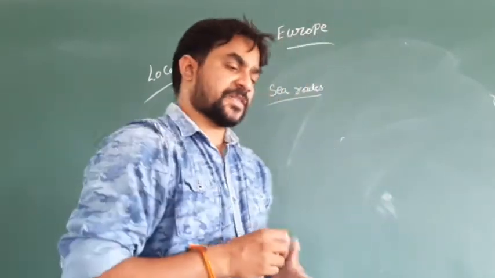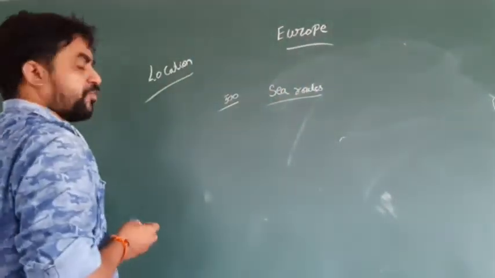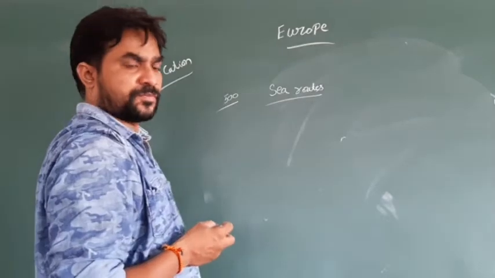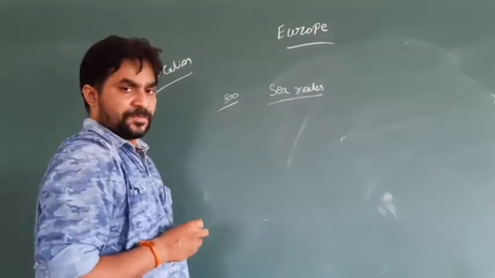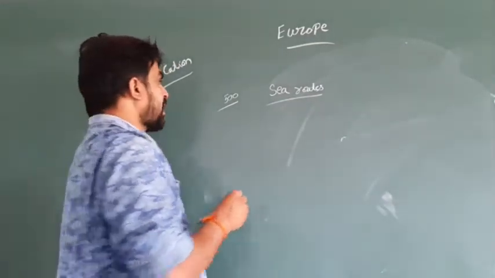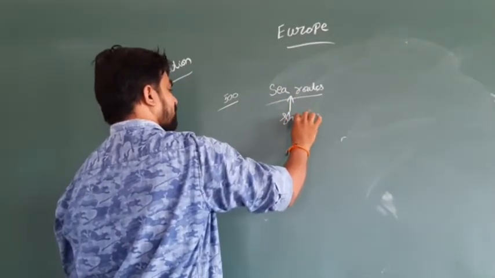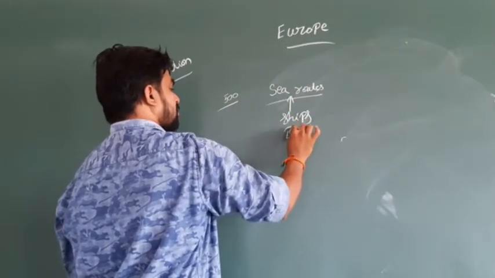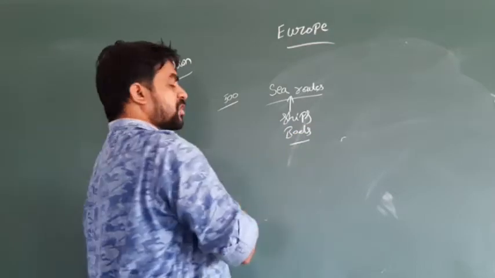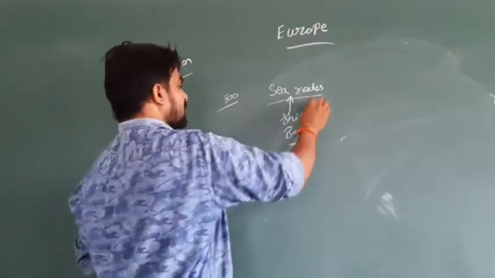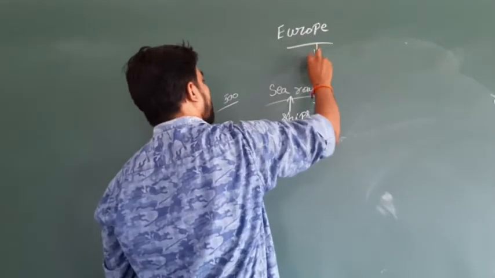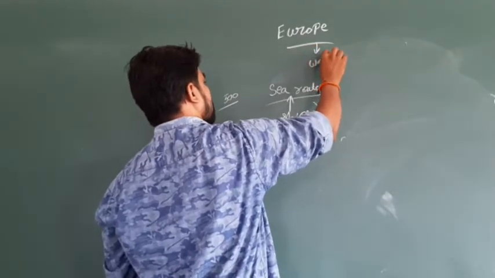In this process, long years before, 500 years before, the people of Europe were very good in the region of development of ships and also the construction of boats. So it means that Europe was very best in the waterways.